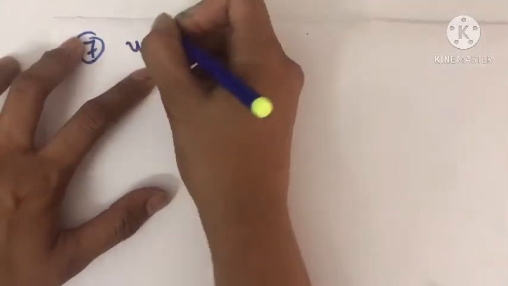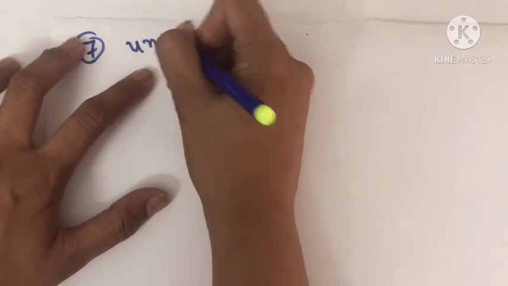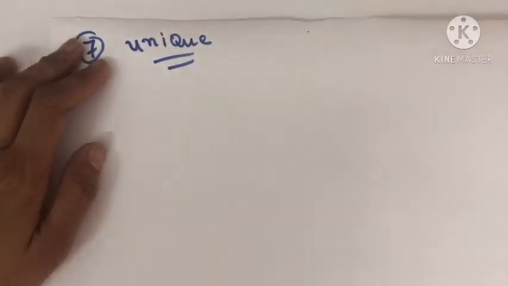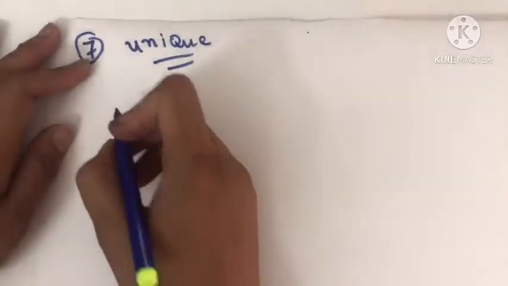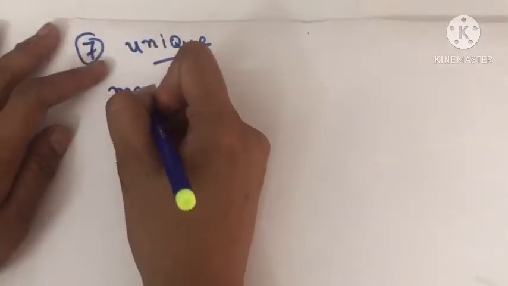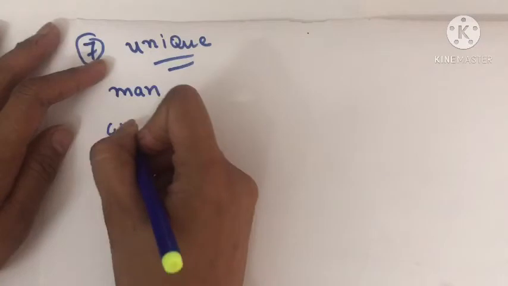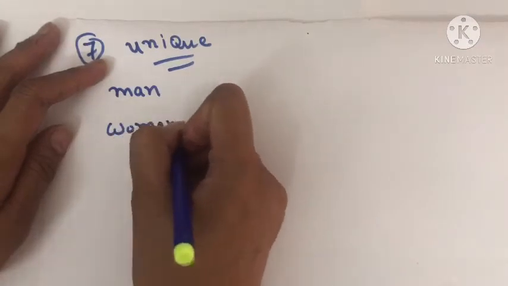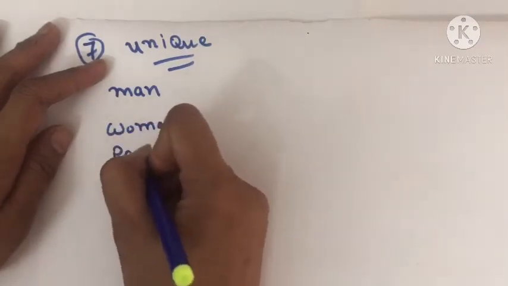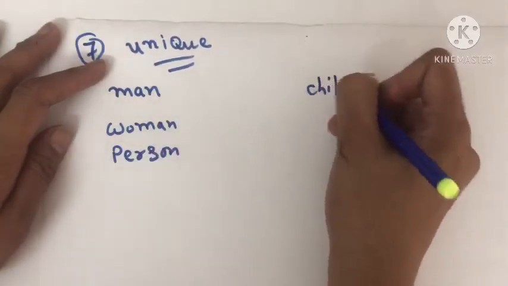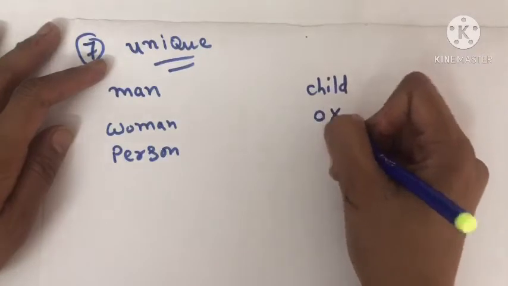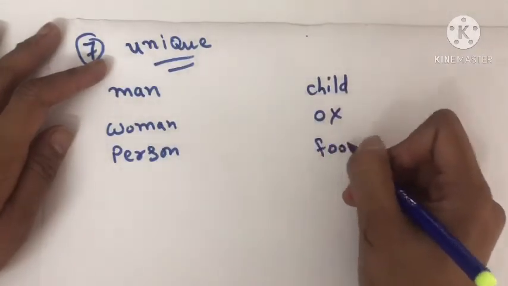The rule of unique nouns. We have some unique words, and these words have plurals that are quite unique, like man, woman, person, child, ox, foot.